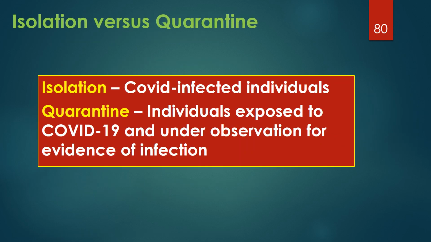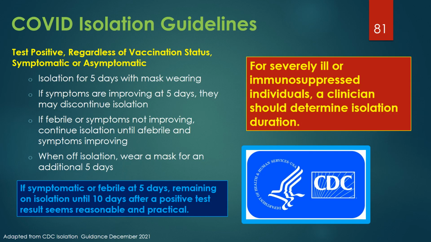The terms isolation and quarantine are often misused or inappropriately interchanged. Isolation guidance applies to COVID-19 infected individuals. Quarantine guidance applies to individuals who have been exposed to COVID-19 infected individuals and are under observation for evidence of infection. These next few slides review the CDC isolation and quarantine guidelines released on December 28, 2021.